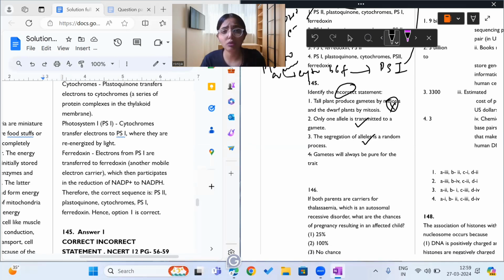But why are gametes pure for a trait? Because they always have one allele. Okay, and that allele is always coding for only one trait. So they are very pure, you know, unbiased. दो allele नहीं है इनके पास, कोई bias नहीं है, एक ही allele है, एक ही trait कोड करता है, वो अपने alleles में बहुत प्योर होते हैं. So answer is option 1, incorrect.